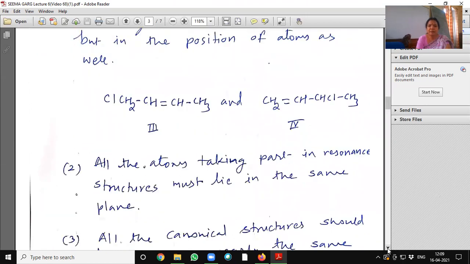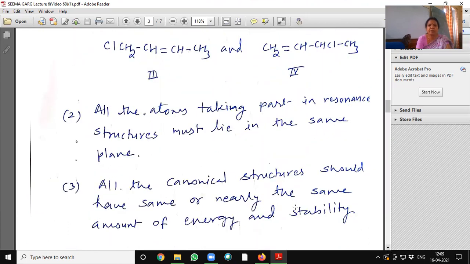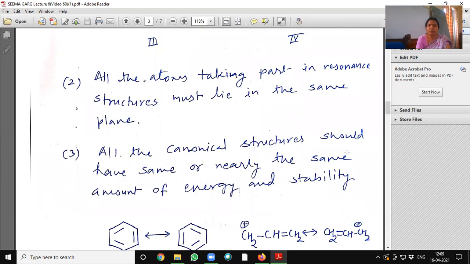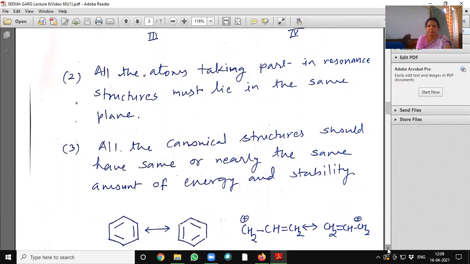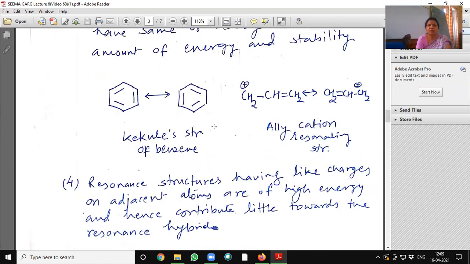All the atoms taking part in the resonance structures must lie in the same plane. All the canonical structures should have the same or nearly the same amount of energy and stability. See here, the Kekulé structure and the allyl cation resonating structure.